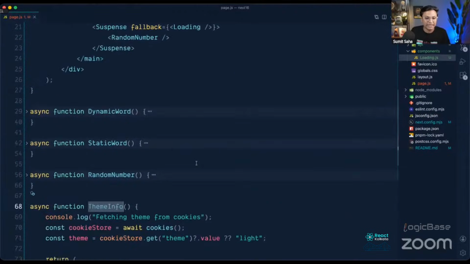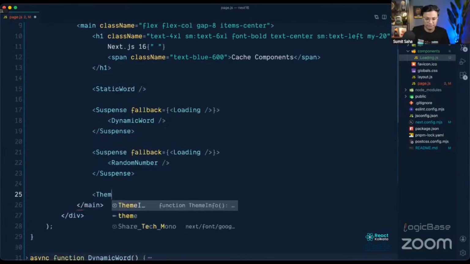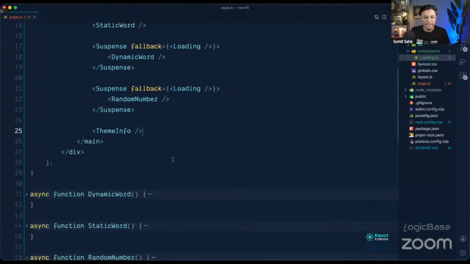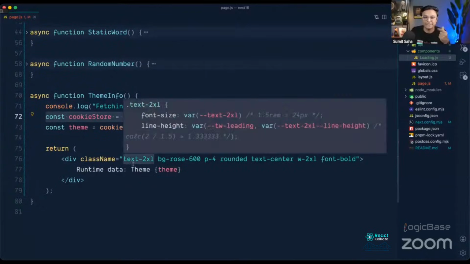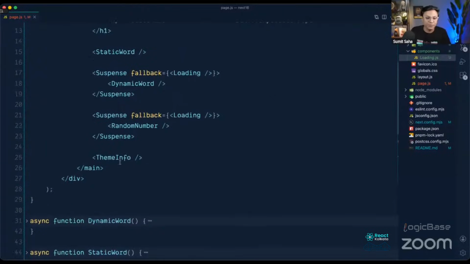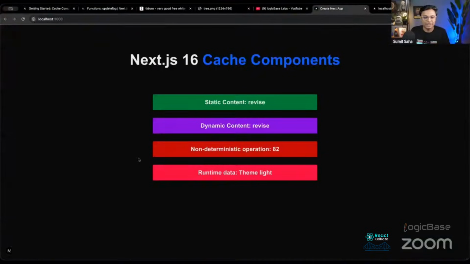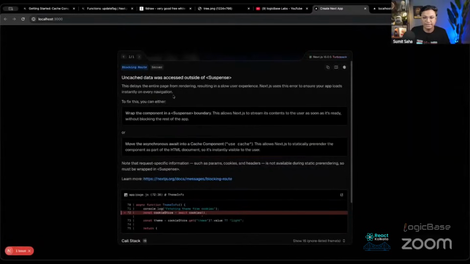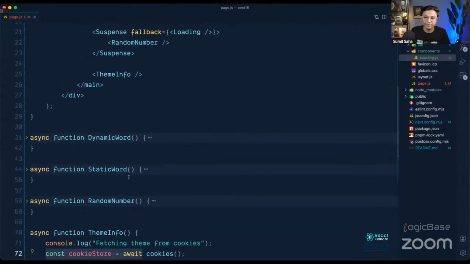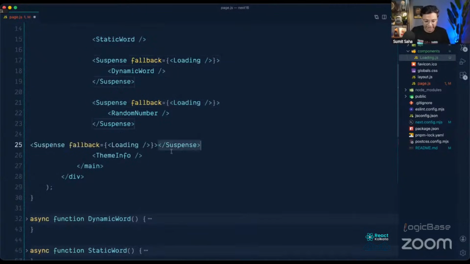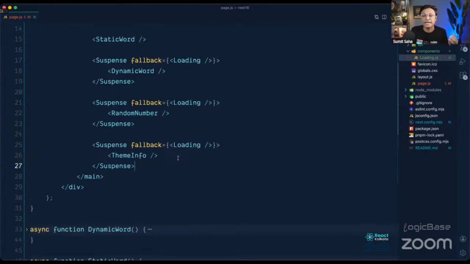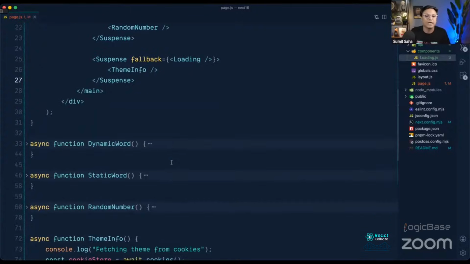So now we will use this here, theme info. As we have used cookies here, and this is runtime information, Next.js clearly knows that this is a true dynamic thing because it's actually a personalized thing that needs to be shown to the user. So now, if we go here, we will definitely see an error because we need to wrap it with suspense, since it's a dynamic thing. Similarly, I will wrap it with suspense. This is another example for Next.js dynamic APIs like cookies, headers, or any kind of dynamic APIs that you are using, or where you are awaiting the connection. So now the error will go.